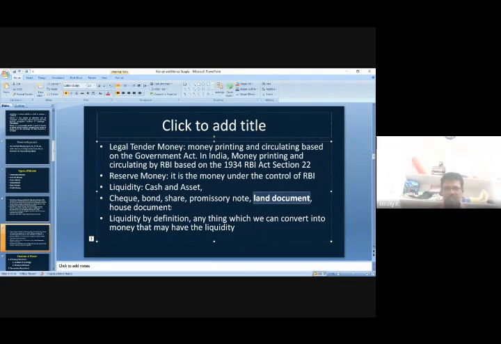Even a house document can be converted into money. Promissory note, bond, share, check, draft, even a draft, that is a DD. All these have liquidity, because we can convert all of them into monetary form. So liquidity is anything which we can convert into monetary form.